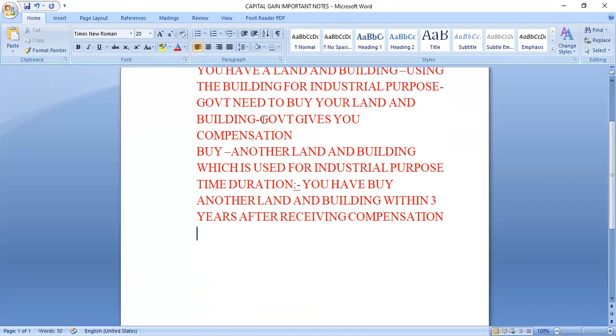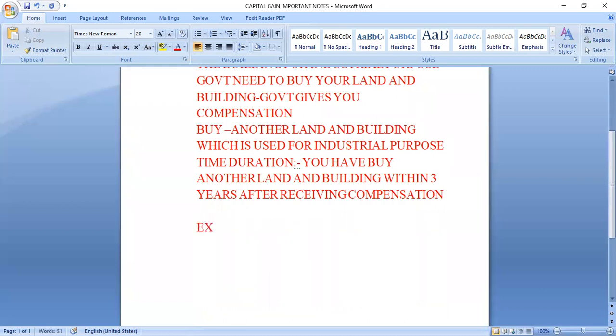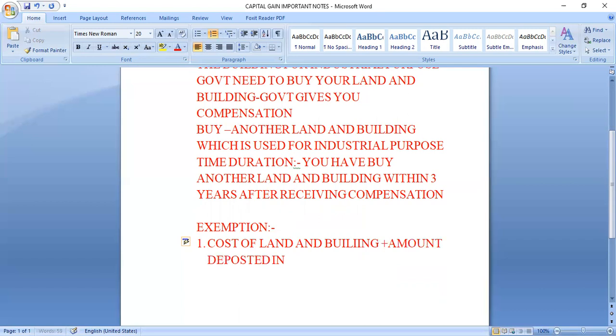What is the benefit you will get? You will get the exemption. How to calculate the exemption? The exemption is the least of the two. The first is the cost of the land and building plus whatever amount is deposited in the capital gain account scheme. As you know, you have to deposit the money in the capital gain account scheme maintained by a nationalized bank. That is a must. You cannot keep the money with you.